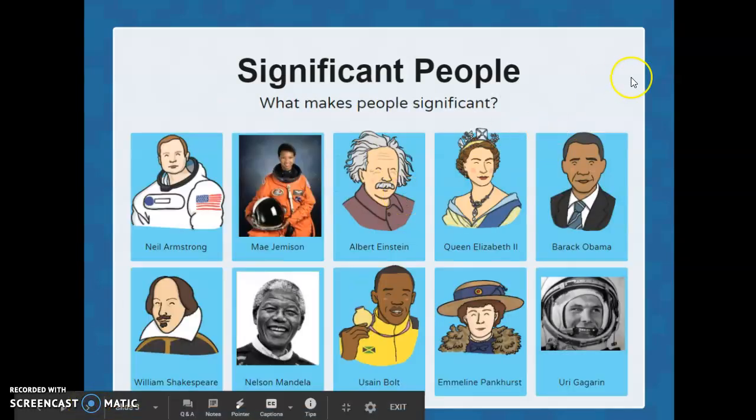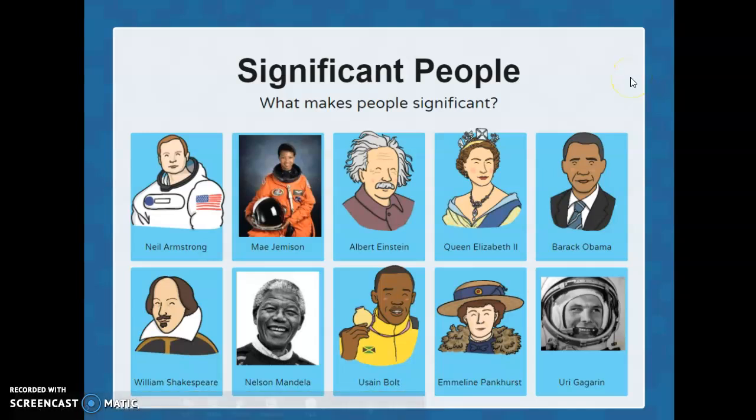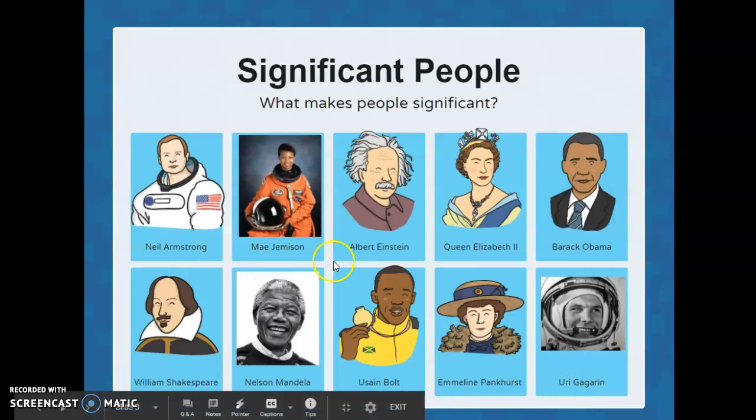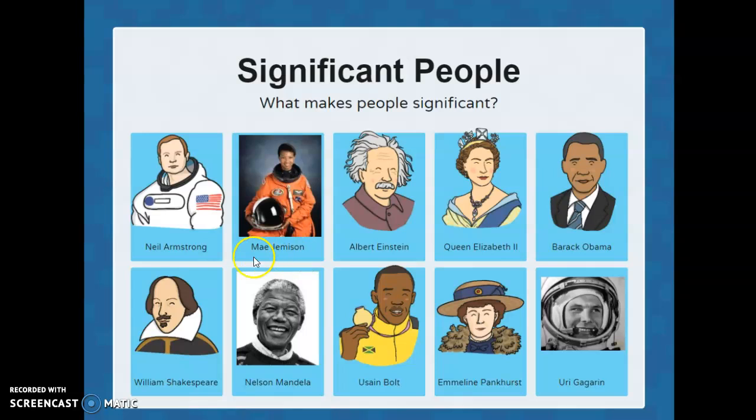So here are some pictures of people. And we're going to think about what makes people significant. So you will see already, do you recognise some of those people? I know you do. Well, some of them we have learnt about in our space topic. So we had Neil Armstrong and we had Yuri Gagarin, and we also learnt about Mae Jemison as well. So they were all to do with our space topic.